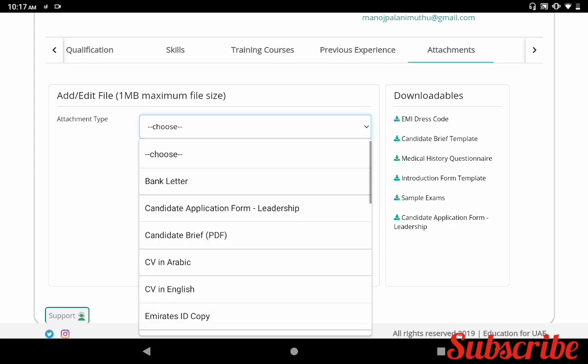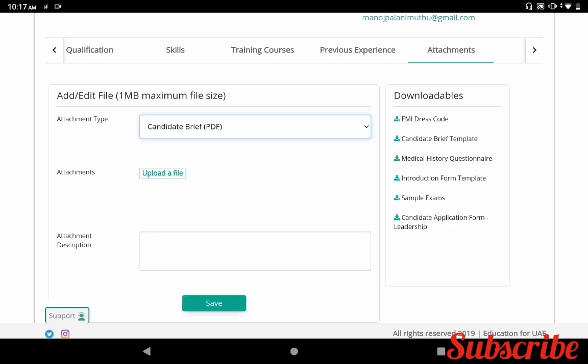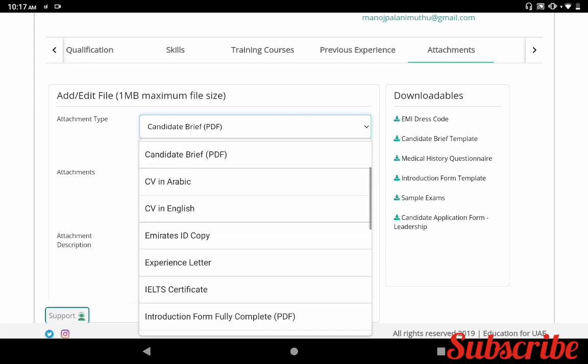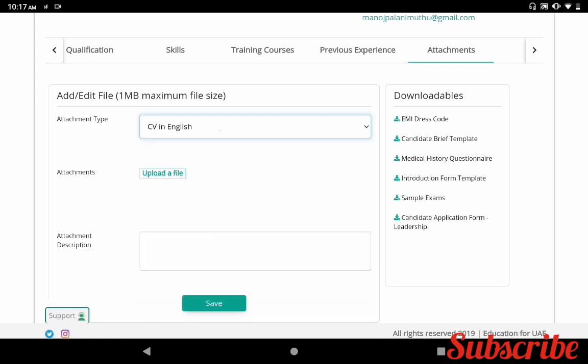First you can click this link, candidate brief form. I already told you that the candidate brief form is available in the job description page. Once you download it, you can upload the file, then click save. One by one you can upload here. Next one is CV in English. You can upload a file and save.